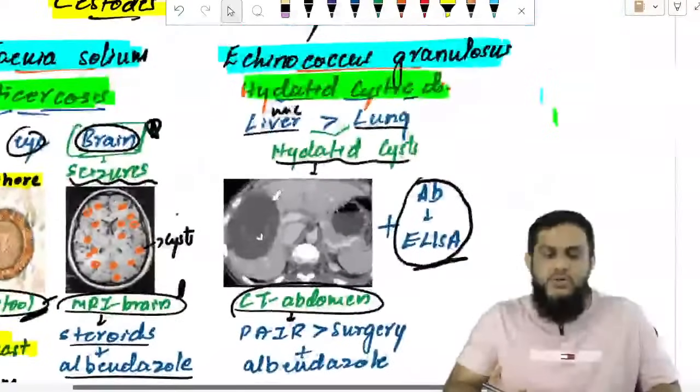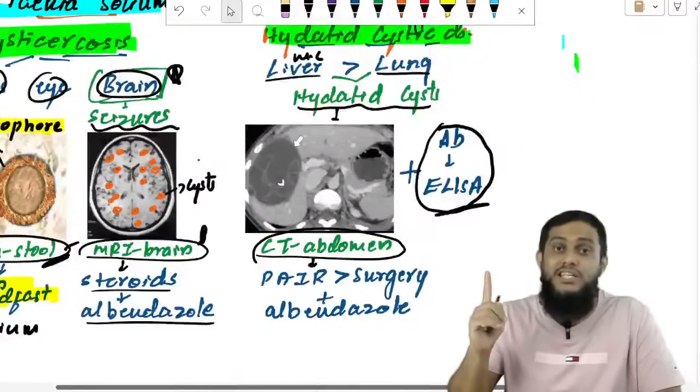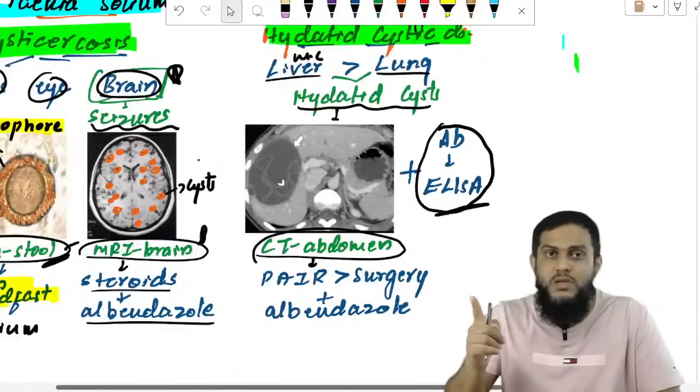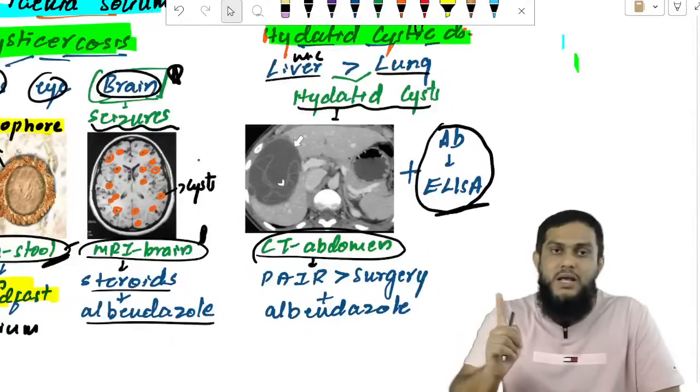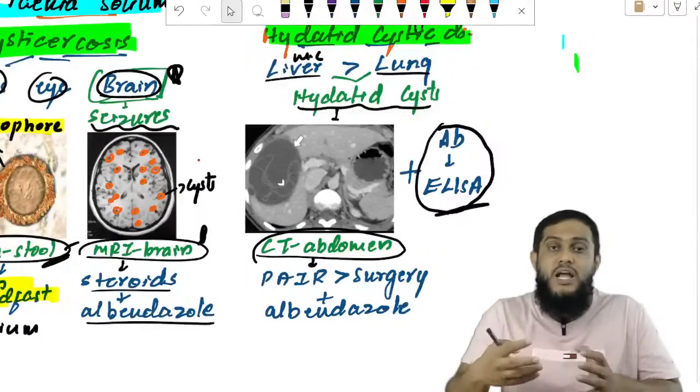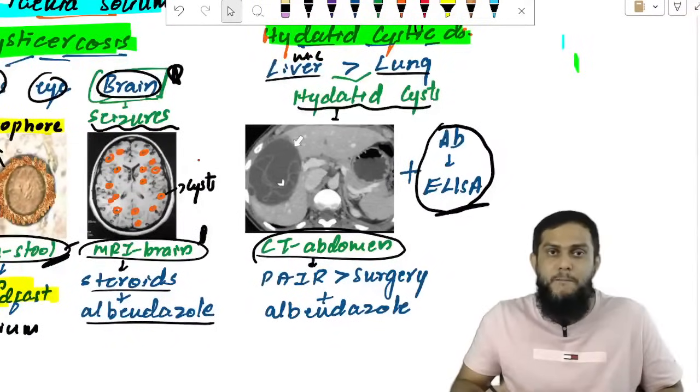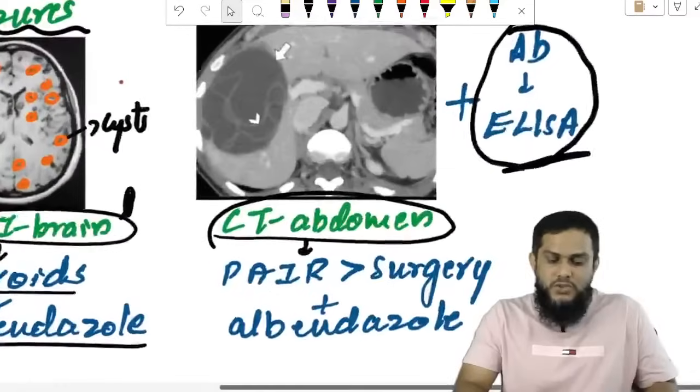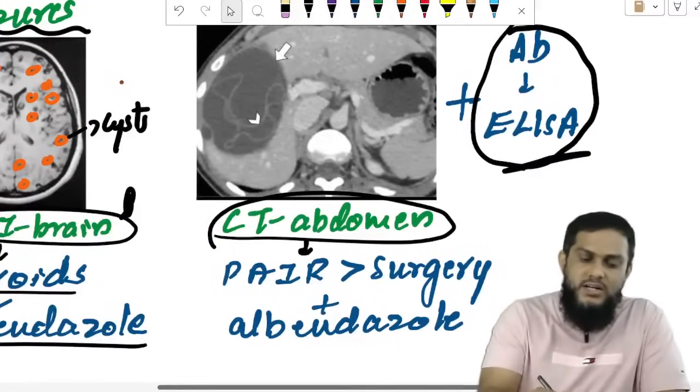Not the egg of Echinococcus, because the egg of Echinococcus is seen in the dog. It is the dog tapeworm. The egg of Echinococcus is seen in dog, not in man. As the egg is not seen in man, we have to diagnose by antibody detection by ELISA. And radiologically, if you do a CT abdomen, in the liver you see a hydatid cyst.